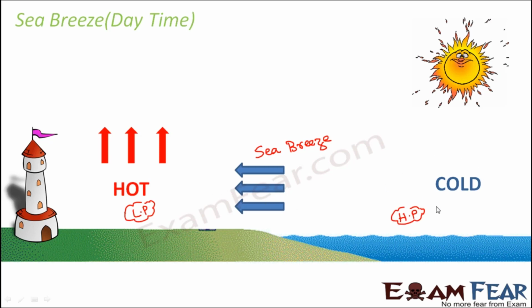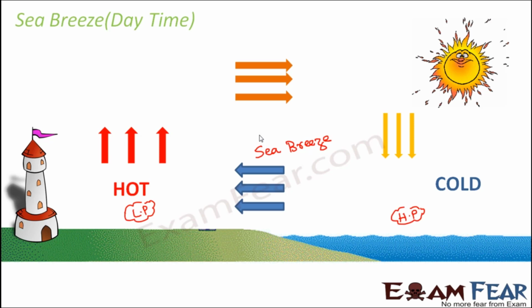So as a result, what happens? Again here in this region, low pressure was created. So when low pressure is created, what happens? The air which is present here tends to move this side. The air above tends to come down from high pressure to low pressure. So again, when this air comes down, what happens at this area? Here low pressure gets created. So the air from this region tends to flow to this region. As a result, it is like a complete cycle, and this cycle results in the formation of sea breeze